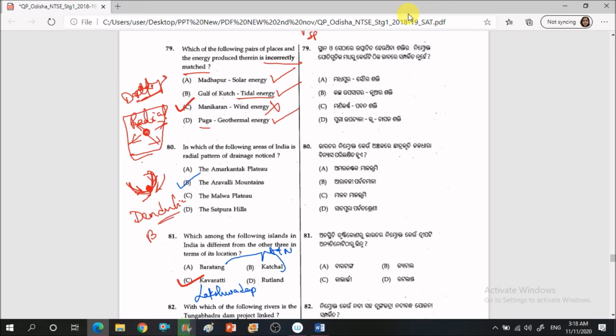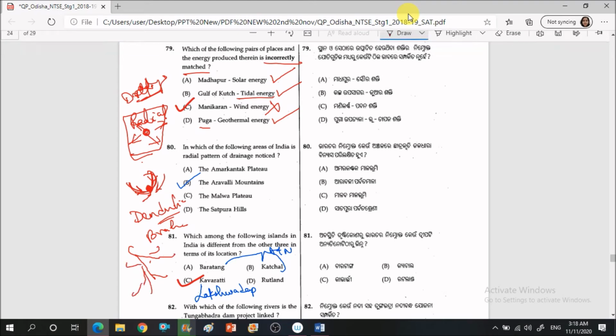Dendritic means branched. For example, the Ganga river system, you can see it has a lot of branches, so this is called the dendritic system.